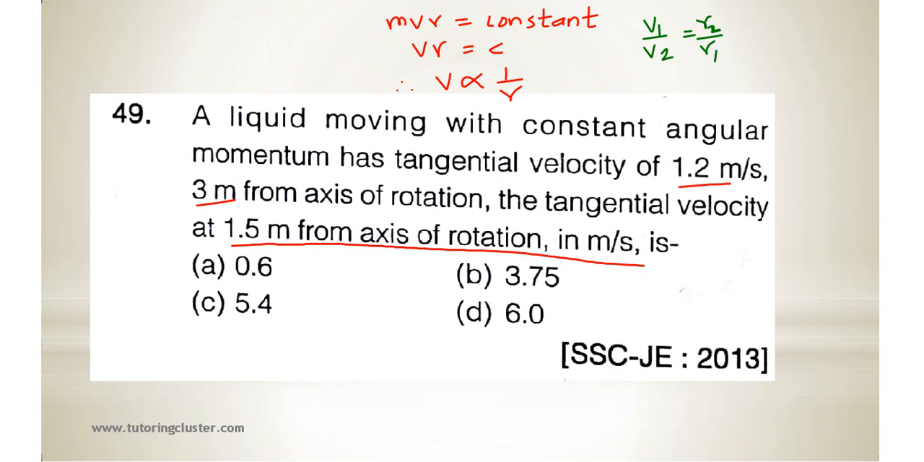Okay, so 1.2 upon v2 is equal to 1.5 divided by 3. So what will be v2 from this? v2 will be, okay, see here, this will be 0.5 v2. How much? It will be 2.4. It will be 2.4 meter per second.